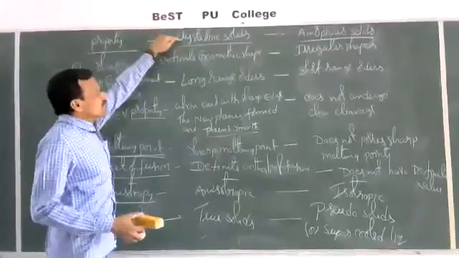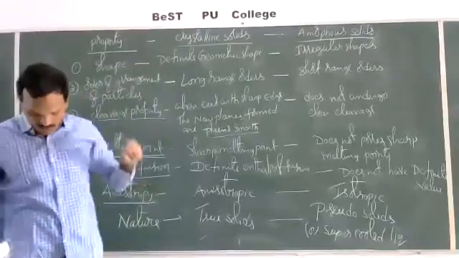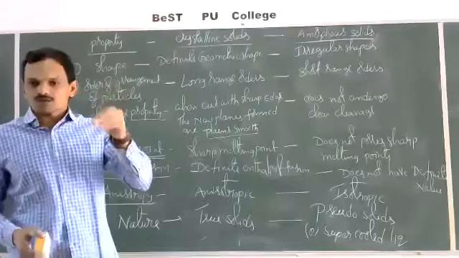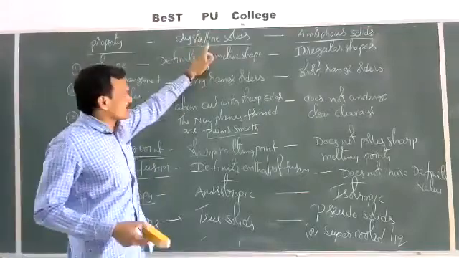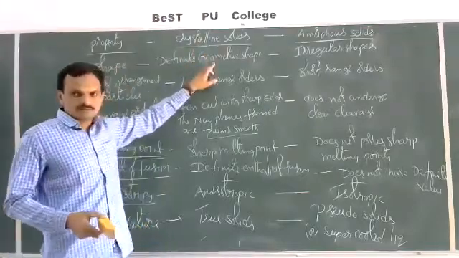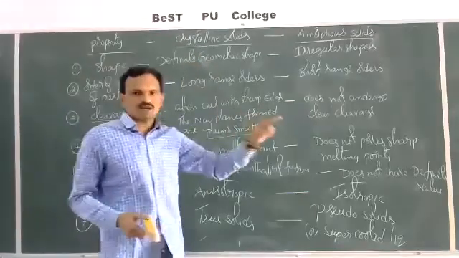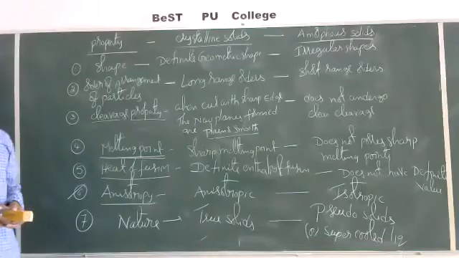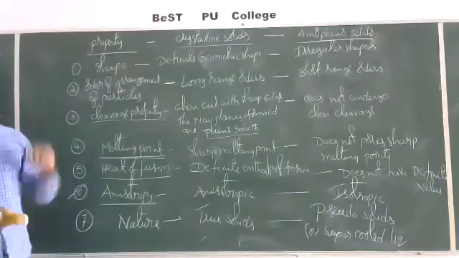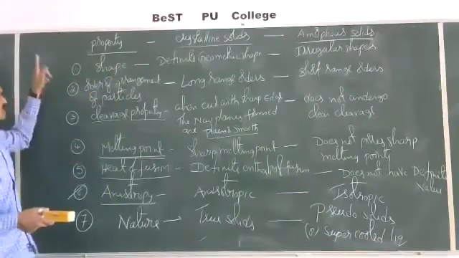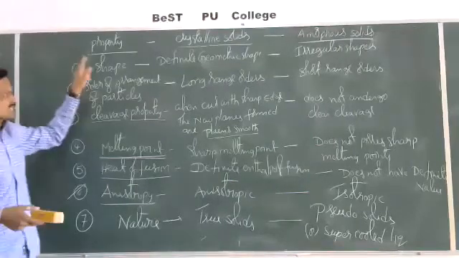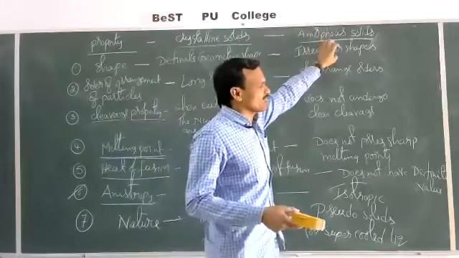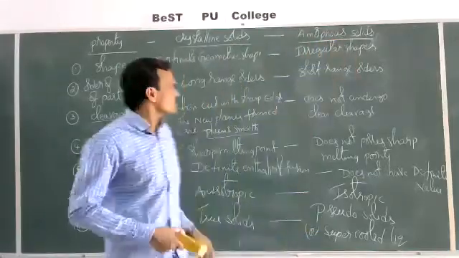The solid substances in which the constituent particles are arranged in a definite geometric shape are called crystalline solids. The solids in which the constituent particles are not arranged in a definite geometric shape are called amorphous solids. This is the first difference. Crystalline solids have a definite geometric shape, whereas amorphous solids have irregular shapes.